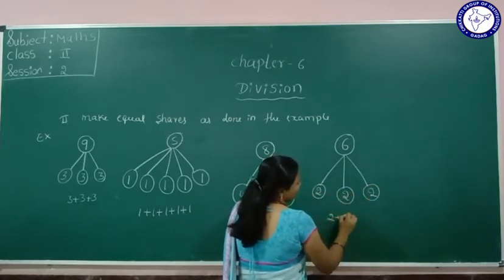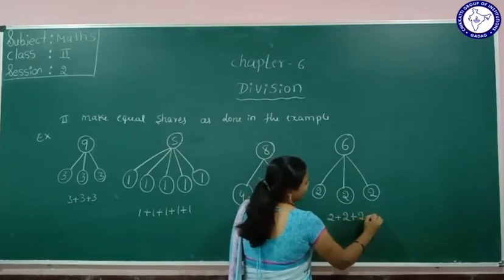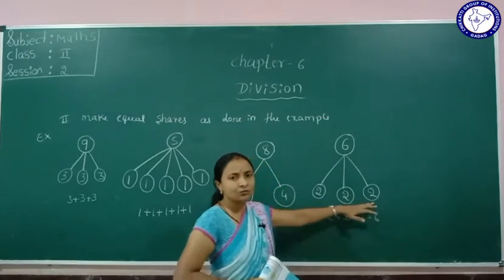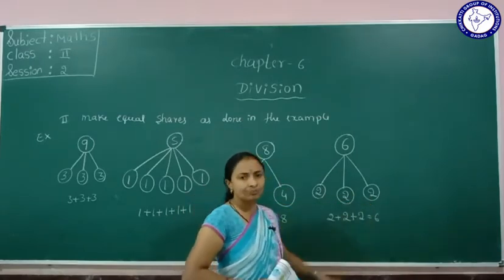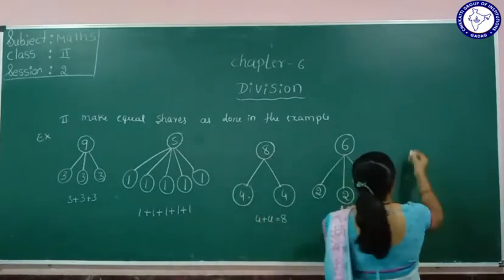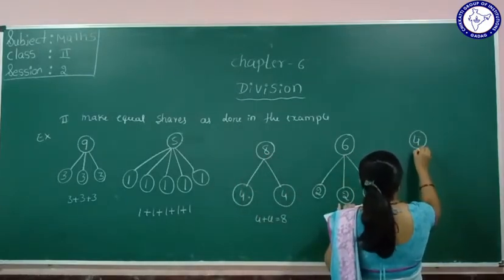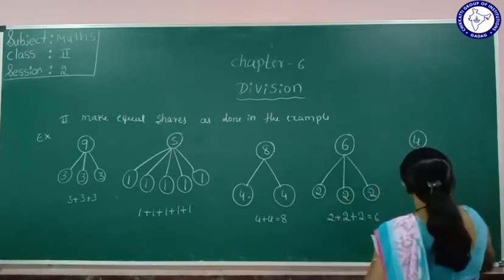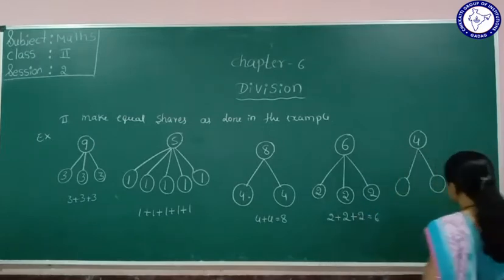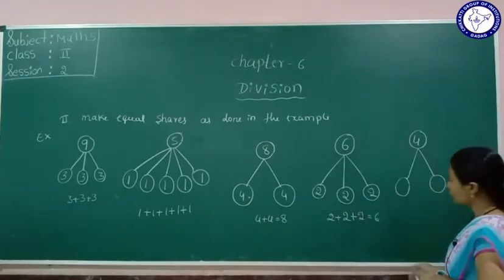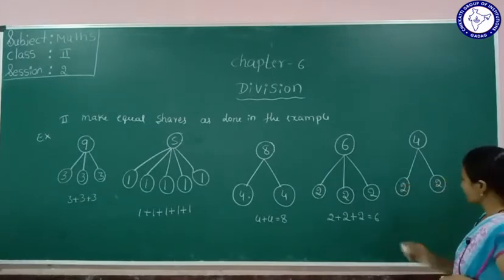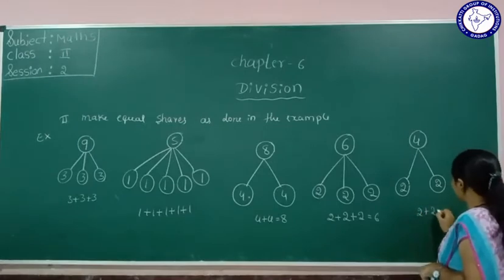2 plus 2 is 4. 4 plus 2 is 6. Okay, so 6 is divided in 3 groups. In each group, 2. Understood this one? Okay, the next one given here is the fourth one, that is 4. 4 is divided, so we will divide into 2 groups. How will we divide into 2 groups? I will write 2, 2. Yes, 2 plus 2 is 4.